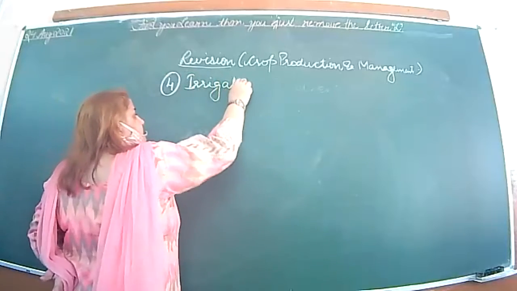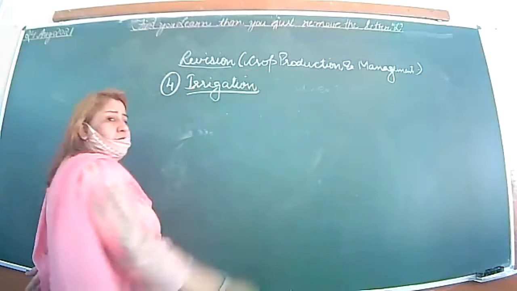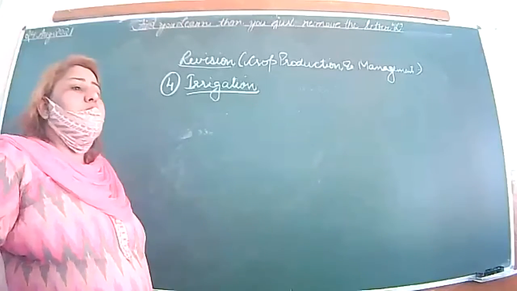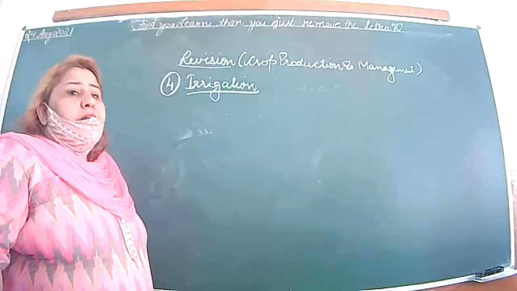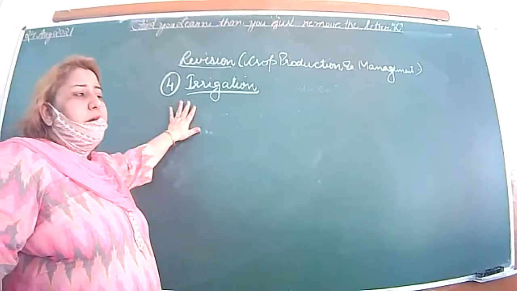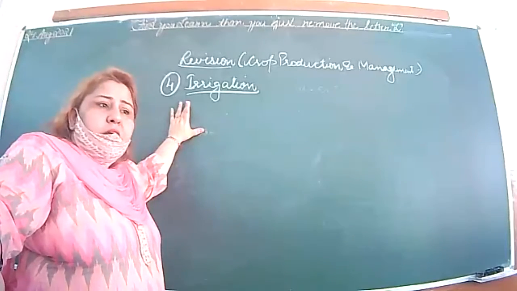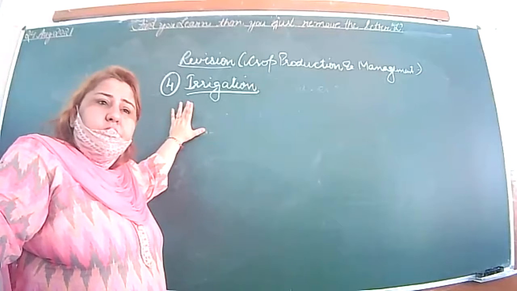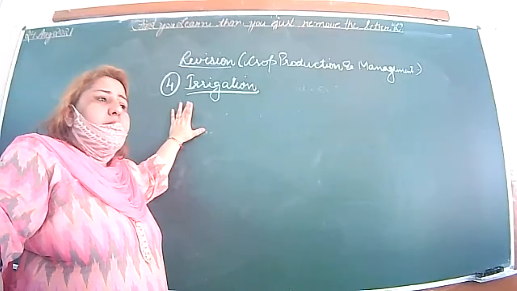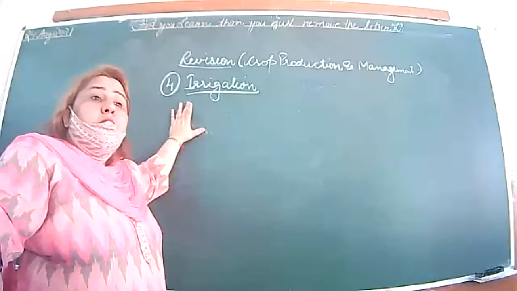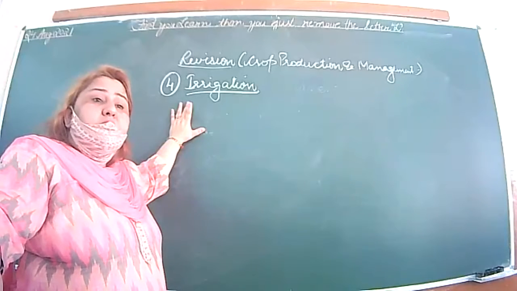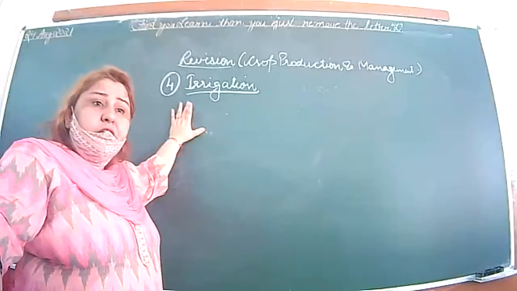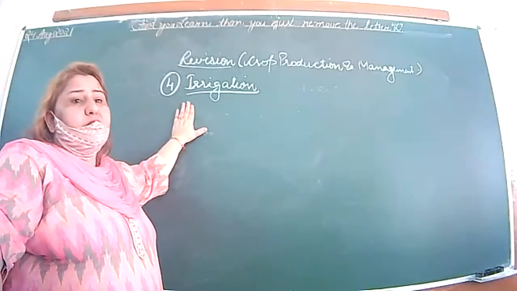Irrigation, that is supply of water. ठीक है? Supply of water to the plants at a regular interval is called the irrigation, right? Like पहले अगर हम बात करें why we are giving water, अब water क्यों जरूरी? For the growth and development of the plant, for the germination of the seeds, to carry or absorb the minerals from the soil and give it to the plants, help in the photosynthesis, help in the transpiration, all these factors. That's why water is important.